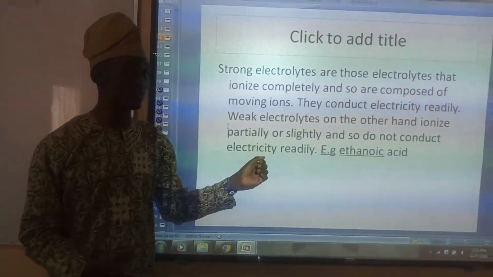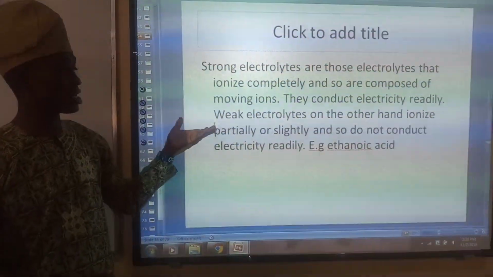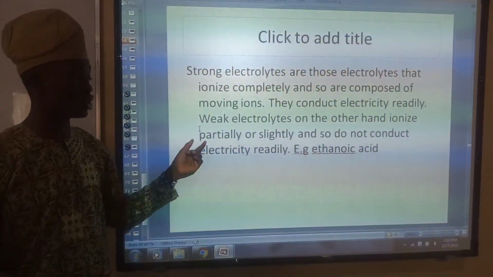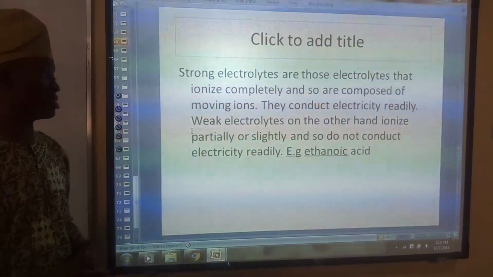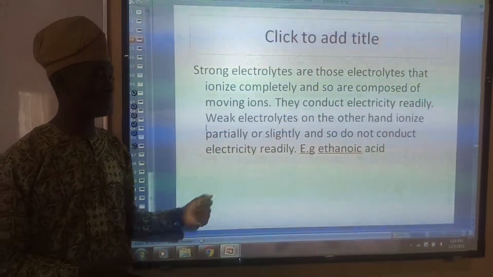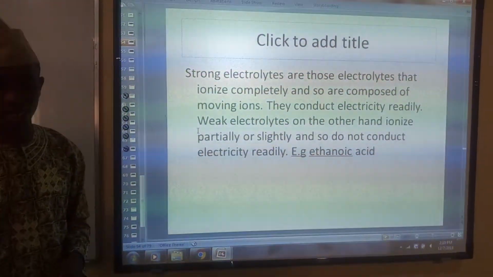They conduct electricity readily, while weak electrolytes, on the other hand, ionize partially or slightly in water, and so they do not conduct electricity readily. A good example is ethanoic acid.